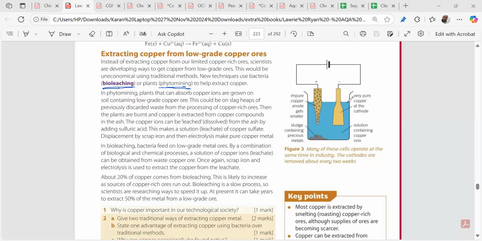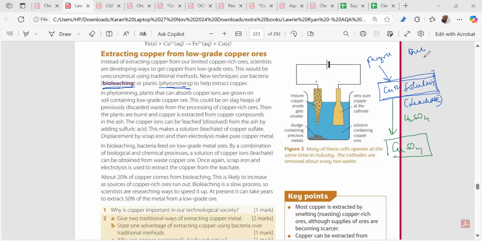In both the processes, we get the copper ion solution at some stage. You can write down this. We get the copper ion solution, which is also called the leachate, right? This part I'm telling you: the copper ion solution will be obtained from phytomining or bioleaching. This will be reacted with H2SO4 to give you copper sulfate. You can write down this step is the same for both phytomining and bioleaching.